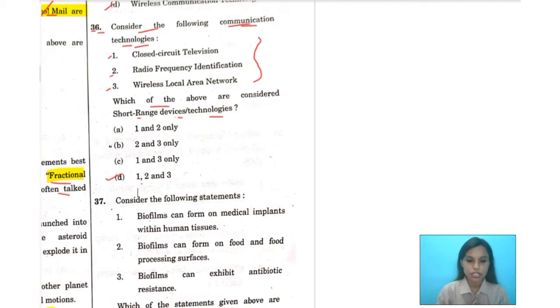So the definition of the short range device may be applied to many different types of wireless equipment, including various forms of access control, alarms and movement detectors, closed circuit television like the CCTVs, and cordless audio devices. Cordless audio devices include wireless microphones also.